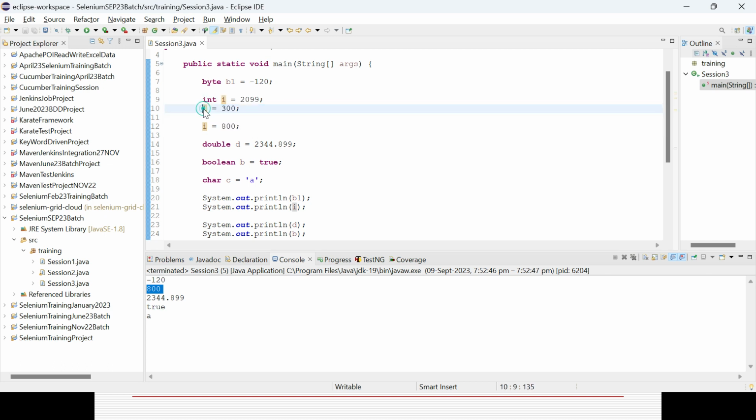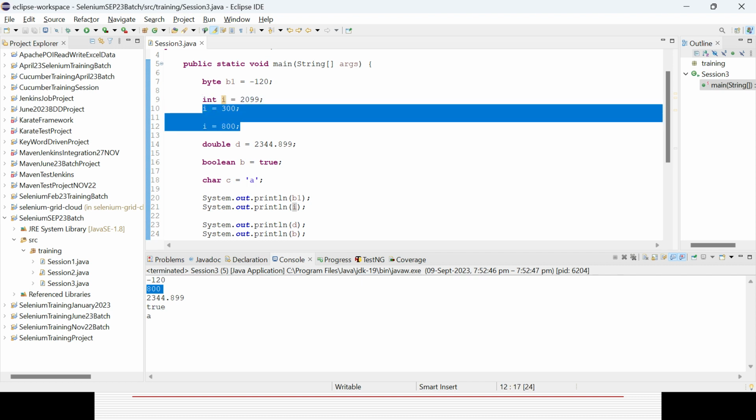But again, in case you are declaring the data type, it will be considered a different variable. So I already had the data type. Now here I am using I for multiple value changes. So that part is possible, and it will take the latest value for the variable.